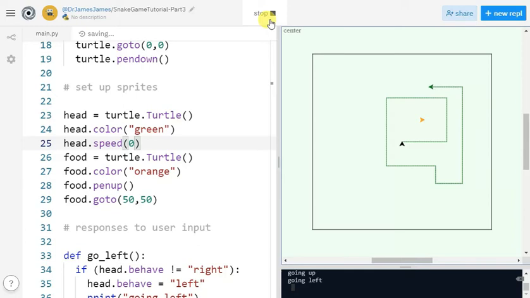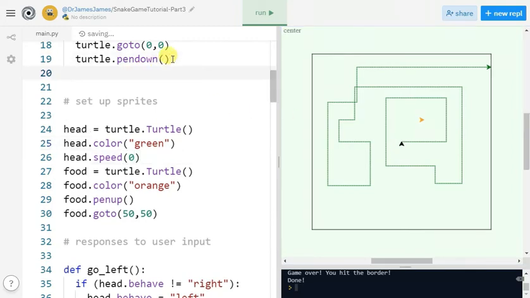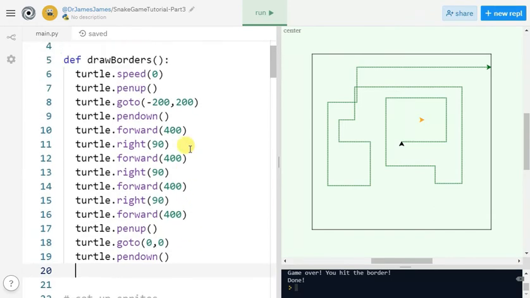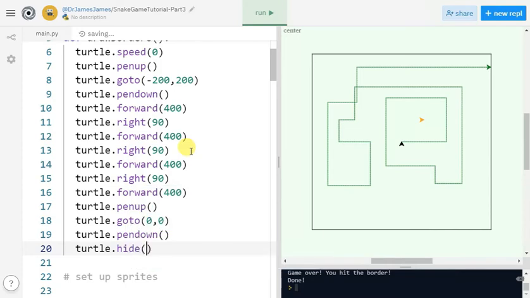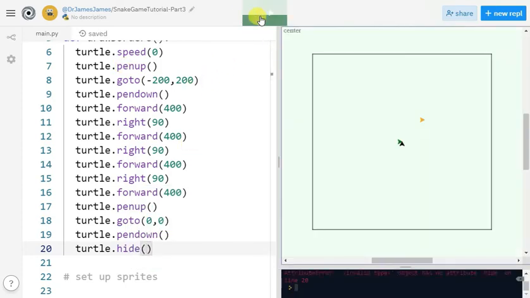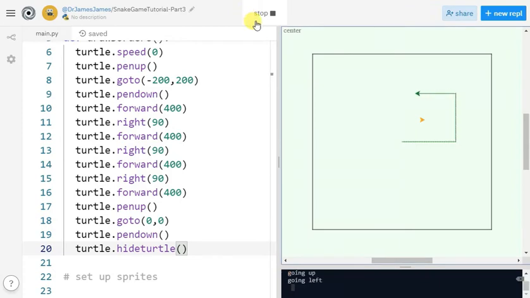Okay. Now that we're not using our generic turtle to be the snake's head, we don't need to see it once it's done drawing the borders. So let's hide it. In the routine where we draw the borders, I'm going to add turtle.hide so we don't see it anymore. Oops, I think it's turtle.hide turtle. There it is. So now we don't see it anymore, and now we just see the food.